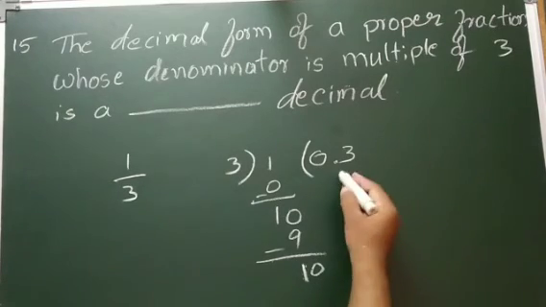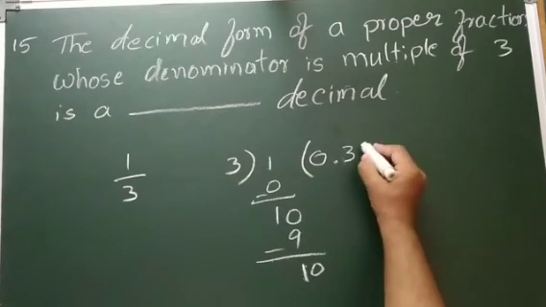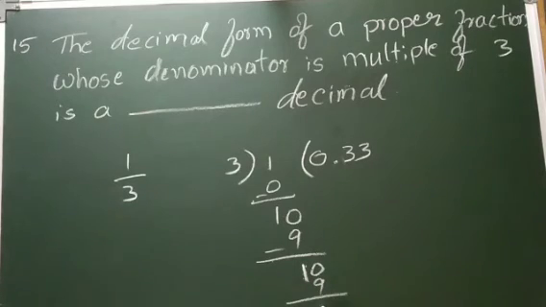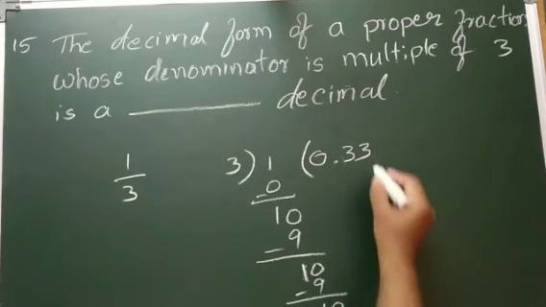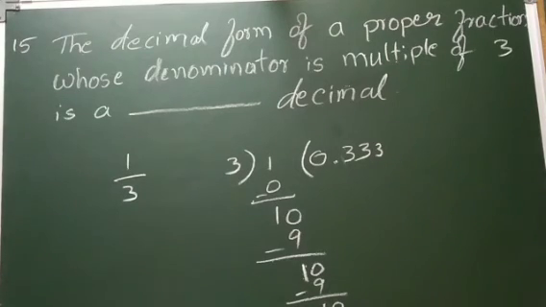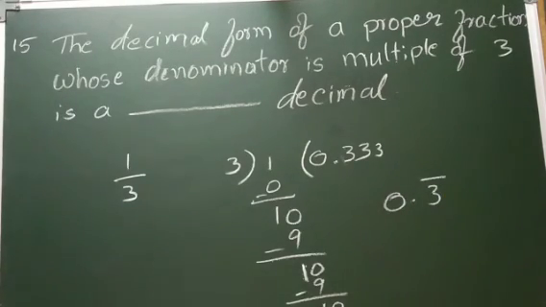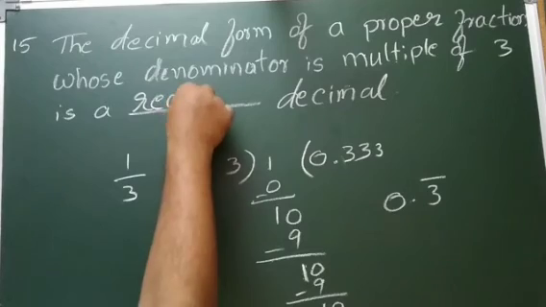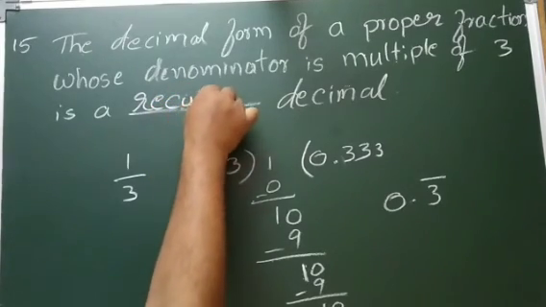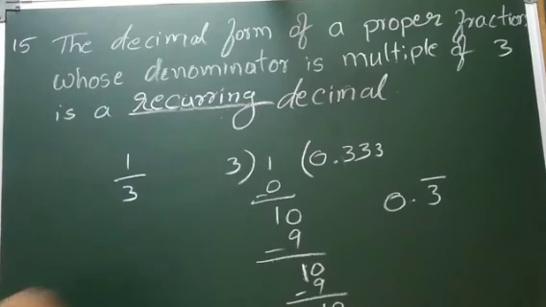After the decimal, I can keep 0. 3 threes are 9, so 1. Once again 3 threes are 9. So it goes on. This decimal is called 0.3 bar, which means that digit 3 is recurring. So we say this decimal is a recurring decimal. So the answer is a recurring decimal.